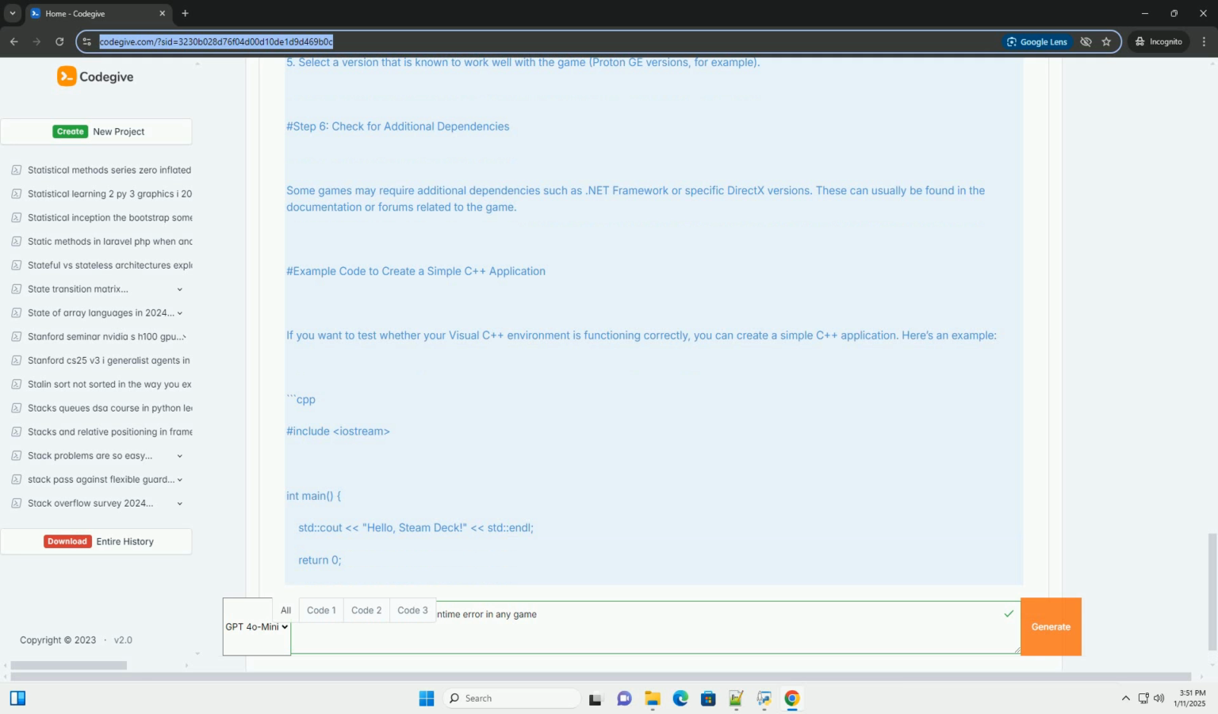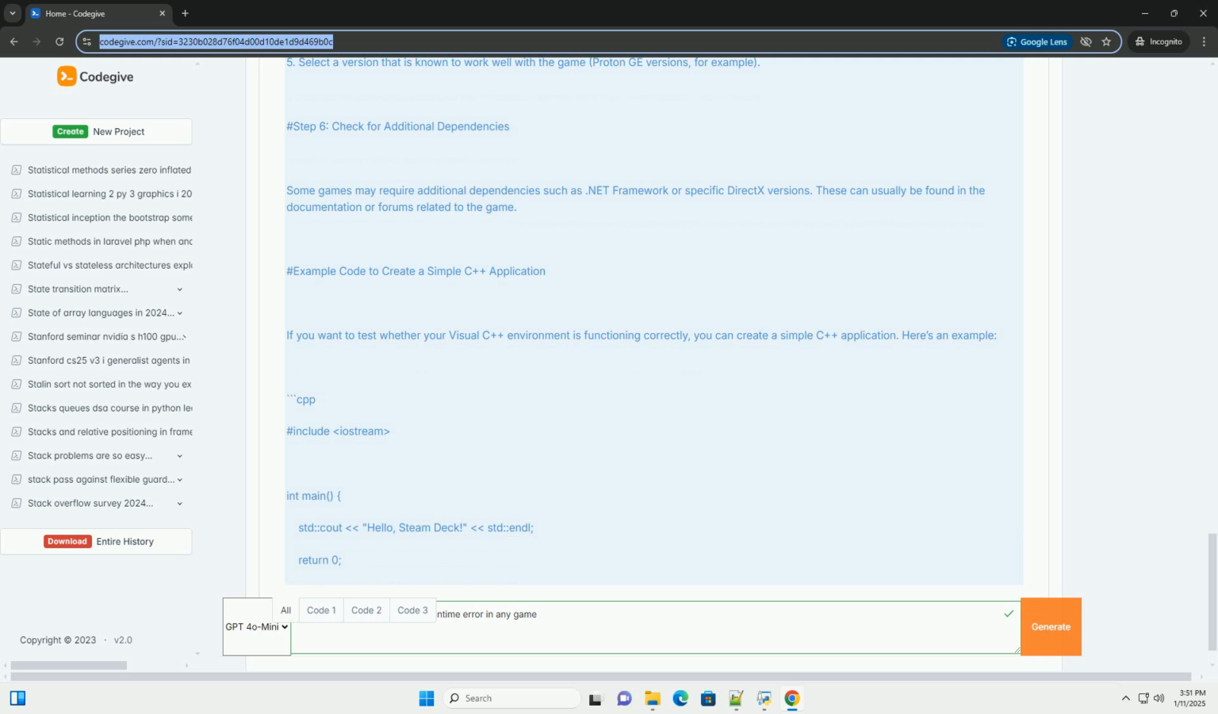3. Install the redistributables. Navigate to your Downloads folder where you saved the files. Right-click on the downloaded files and select Install. Follow the on-screen instructions for installation. Step 4. Verify game files. Sometimes, corrupted game files can trigger runtime errors. Here's how to verify the game files.